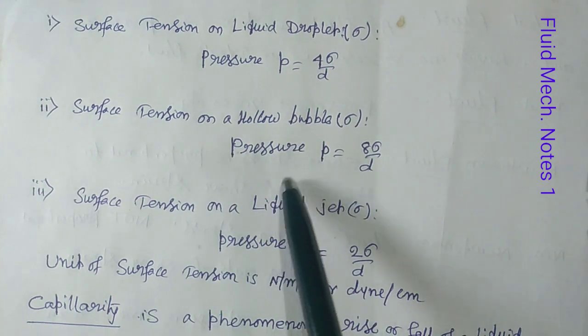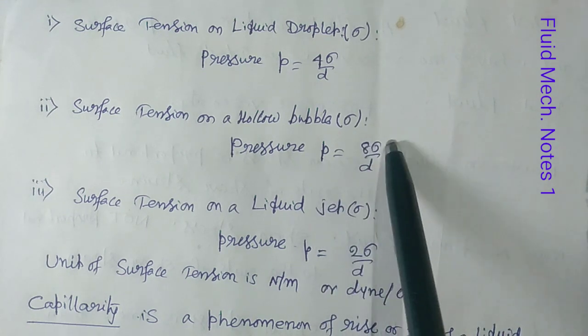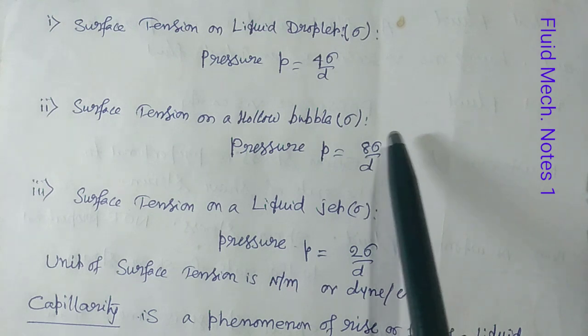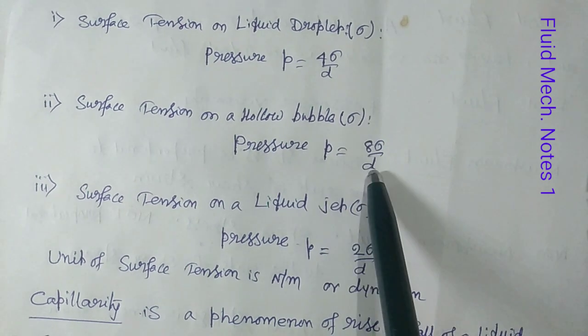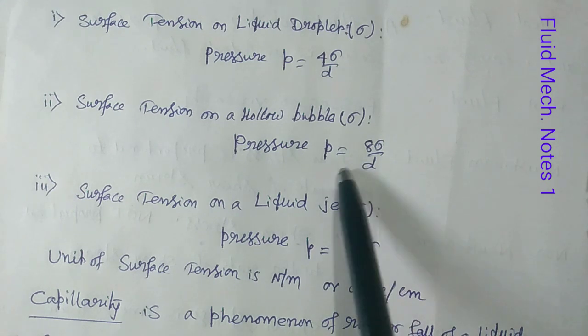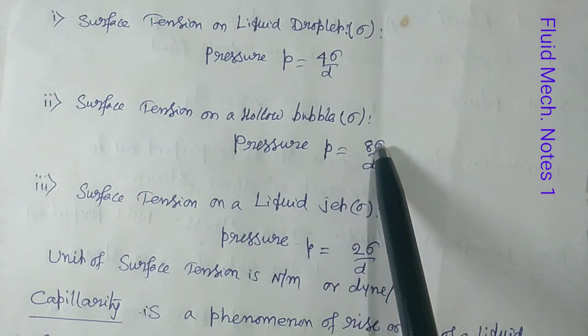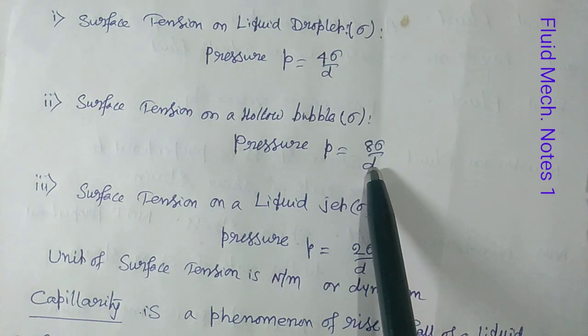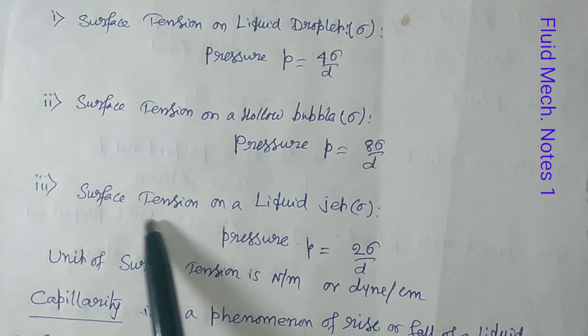In that case pressure P equals 8 sigma by D, because in this case surface tension acts on both sides. So that is double, 8 sigma by D, where sigma is the surface tension and D is the diameter of the hollow bubble.